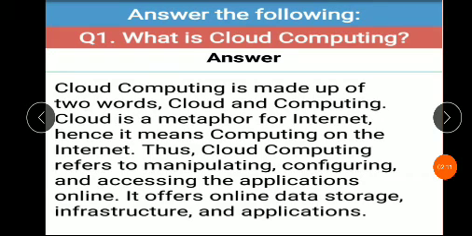Answer the following. Question number 1. What is cloud computing? Cloud computing is made up of two words, cloud and computing. Cloud is a metaphor for internet. Hence, it means computing on the internet. Thus, cloud computing refers to manipulating, configuring, and accessing the applications online. It offers online data storage, infrastructure, and applications.